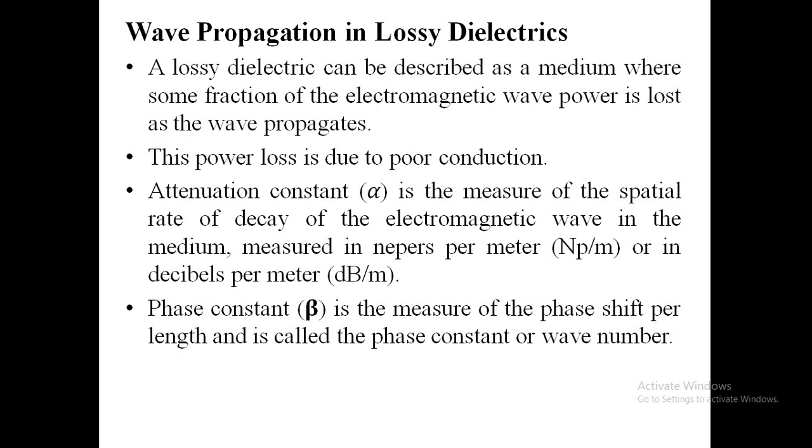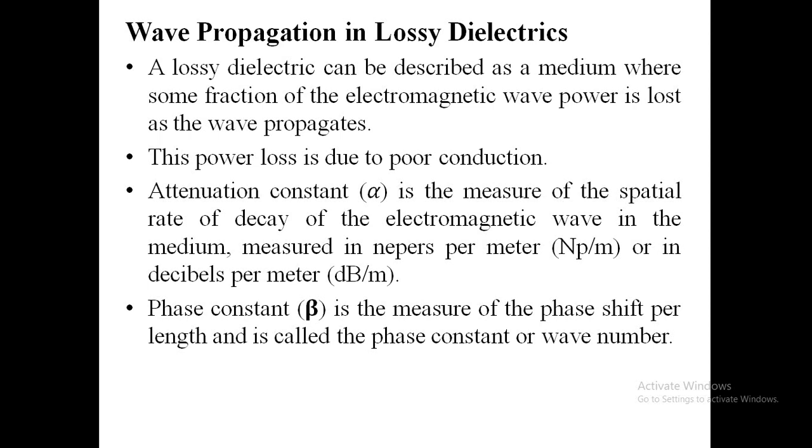A lossy dielectric can be described as a medium where some fraction of the electromagnetic wave power is lost as the wave is propagating through the medium. This power loss is mainly due to poor conduction. Attenuation constant alpha is the measure of the spatial rate of decay of the electromagnetic wave in the medium, which is measured in nepers per meter or in decibel per meter, and this attenuation constant is equal to 0 in the case of a lossless dielectric, whereas in lossy dielectric attenuation constant has a value.